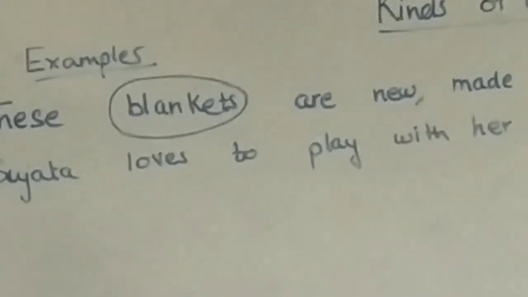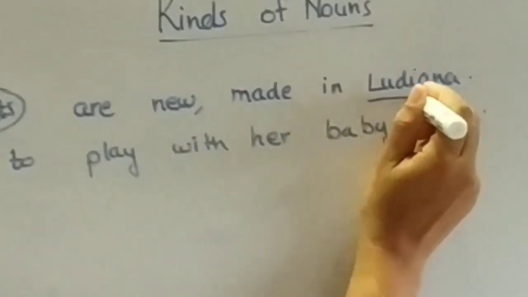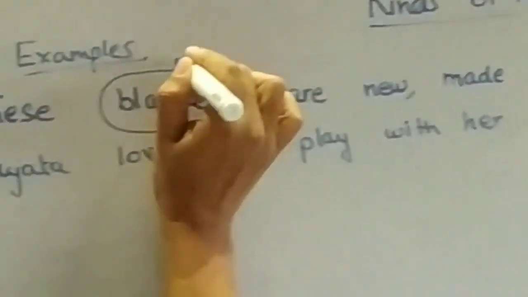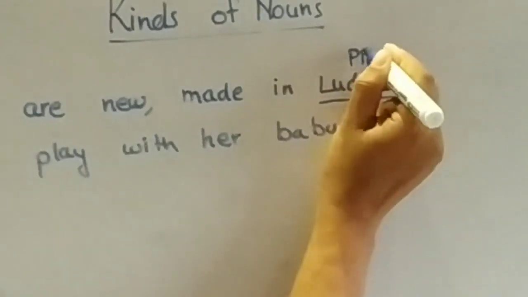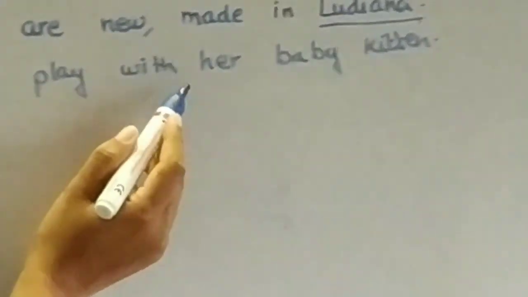But made where? Which place? Name of a particular place. That is what? Ludhiana. So this is a proper noun. And this is common noun, and this is proper noun or special noun.